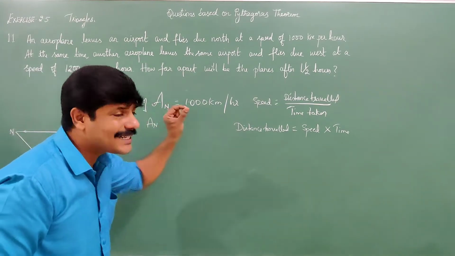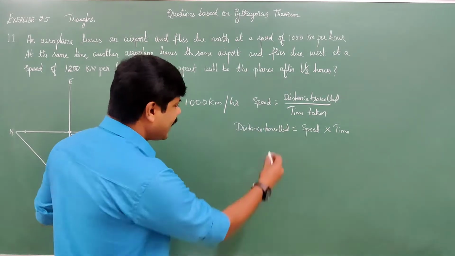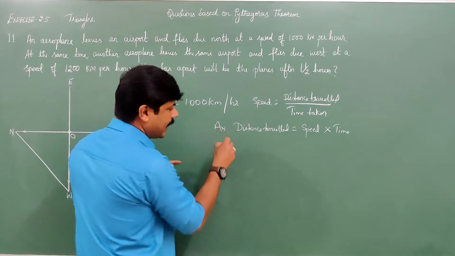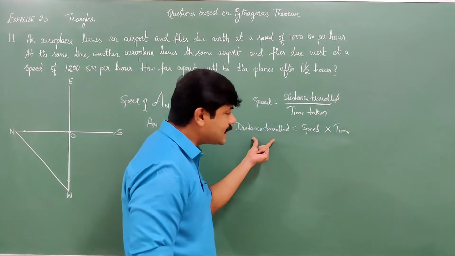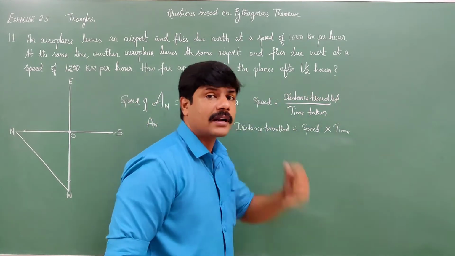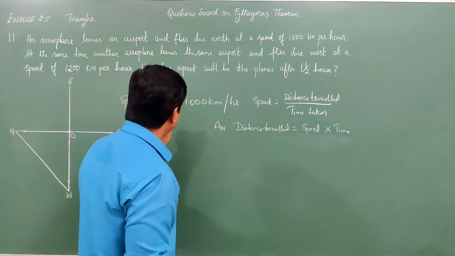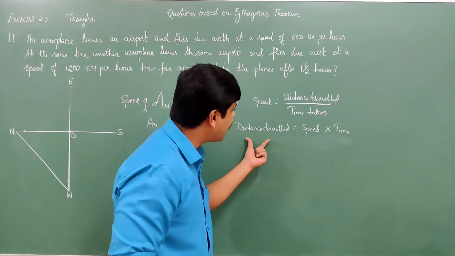Distance traveled by AN is equal to speed into time. The distance traveled we have to find in 1.5 hours. How far this particular AN aeroplane has traveled in 1.5 hours, that we are calculating using this formula.